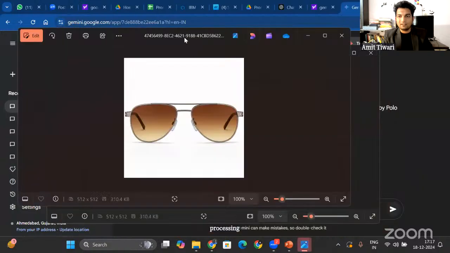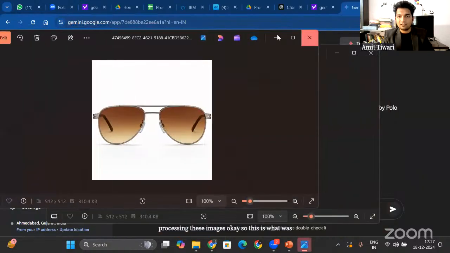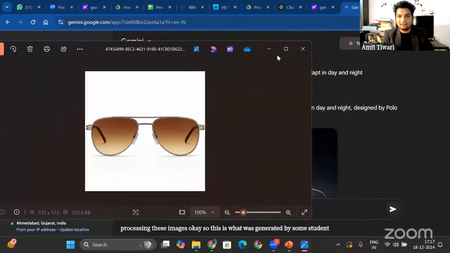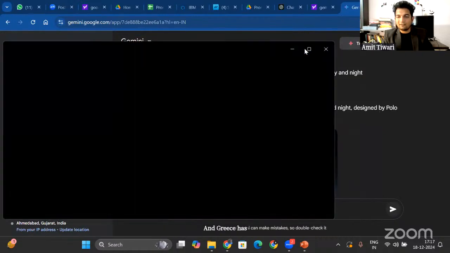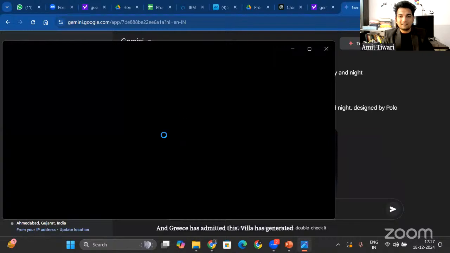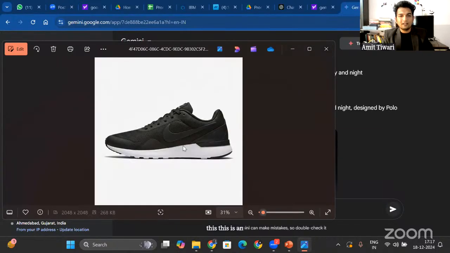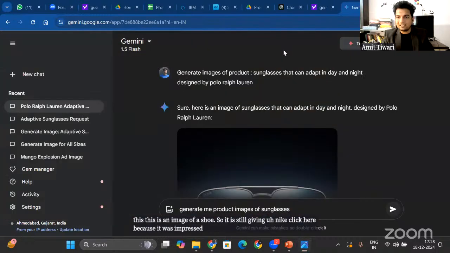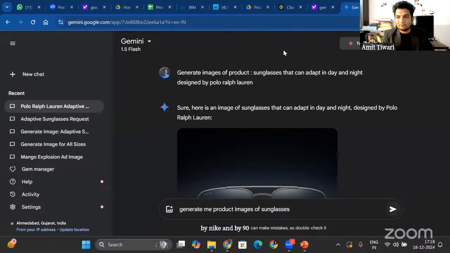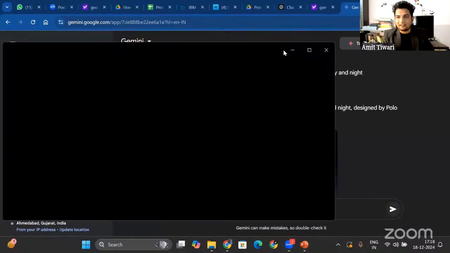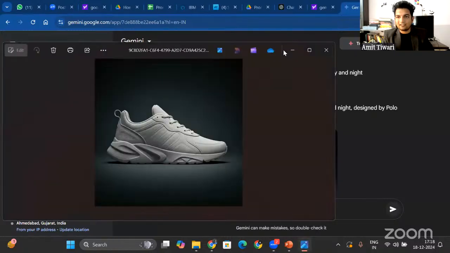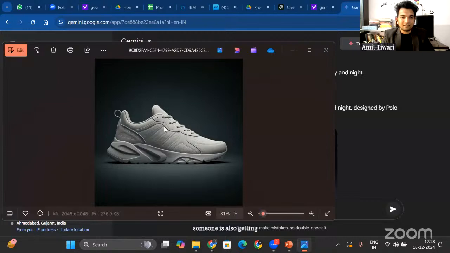This is what was generated by some student, and Girish has generated this. Vilay has generated this, an image of a shoe. It is still giving a Nike tick here because it was impressed by Nike, and someone is also getting a shoe like this.